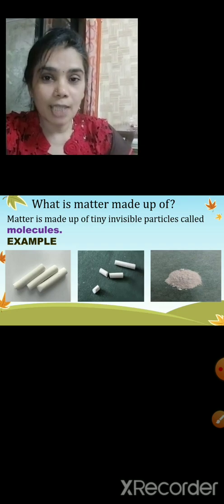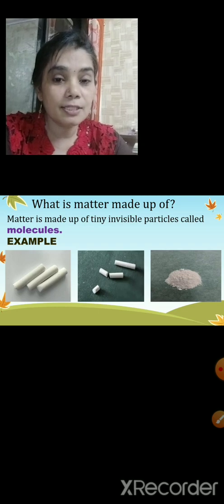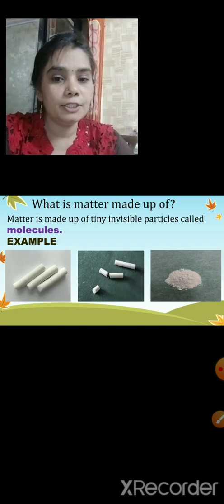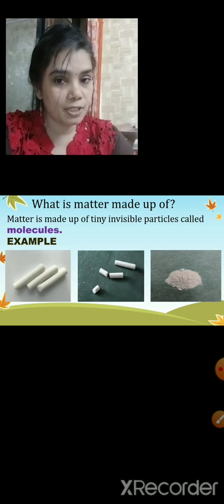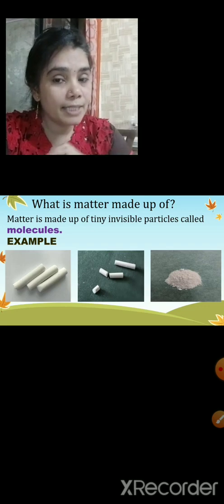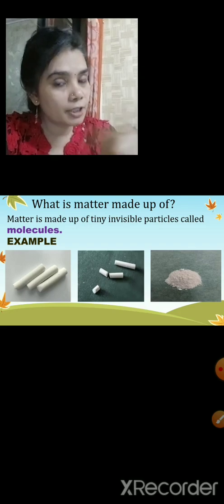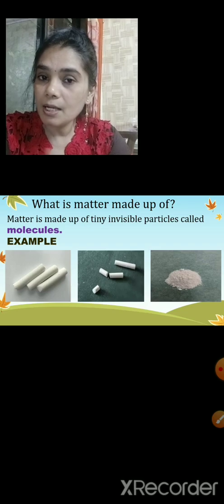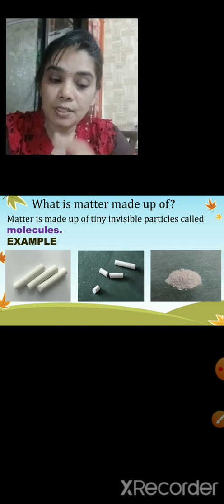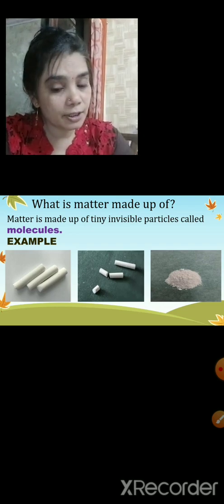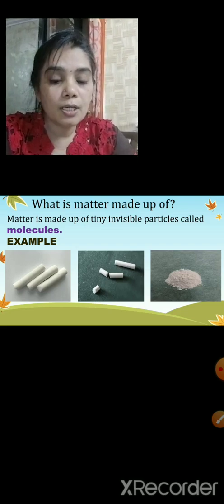Now, do you know what the scientist will do? Scientists can break down this powder even further into many more tiny particles until they are no longer visible.